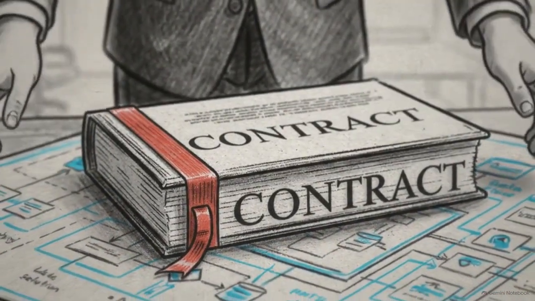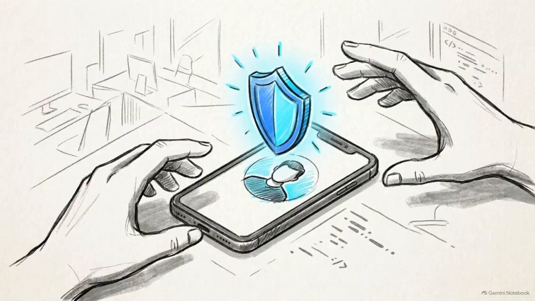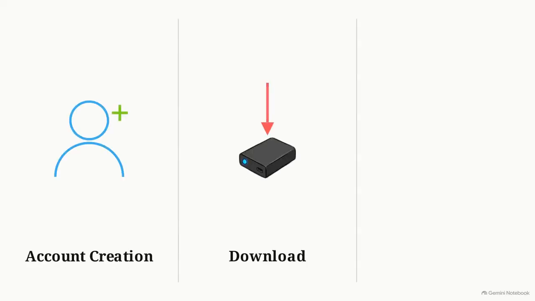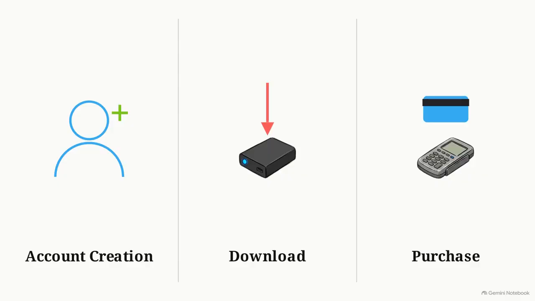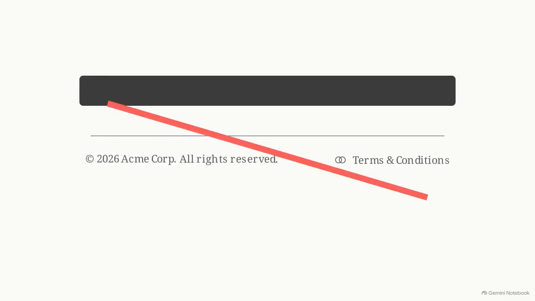The legal effectiveness of a EULA depends entirely on the specific interaction where it is presented to a user, whether that occurs during account creation, a download, or a purchase. Adding an all rights reserved statement in your footer or providing a passive link to terms at the bottom of a website fails to form a binding contract.